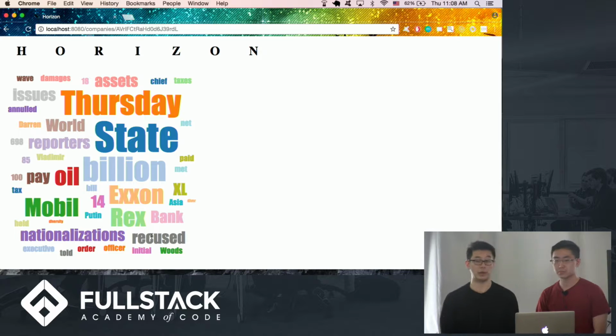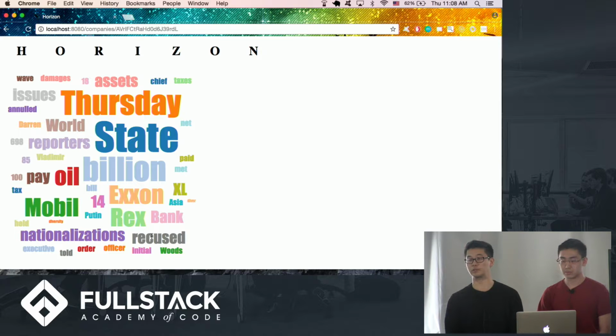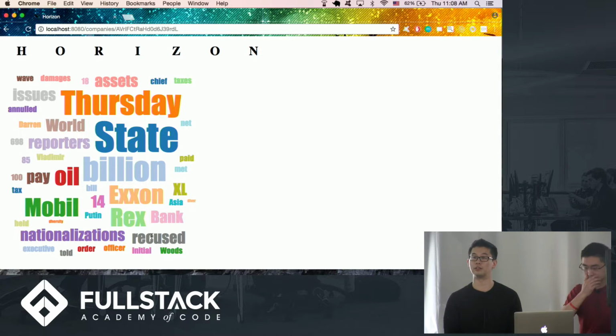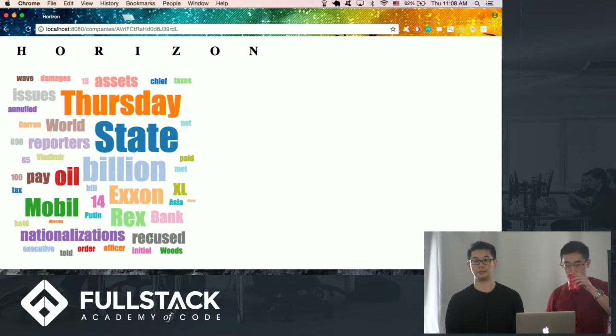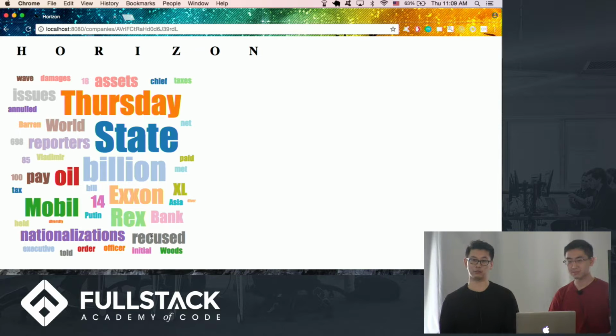Sure. So our backend pulls articles from the New York Times through its API and picks the trending companies based on the article hits, and then it parses the articles or the article summaries, and removes stop words, punctuation, anything that's unnecessary for our visuals, and then calculates the word frequency. Then we push that data into our data store. We're using Elasticsearch for that, and then our backend server serves the data by making requests to our data store. So that's how the data gets from the backend to the front end.